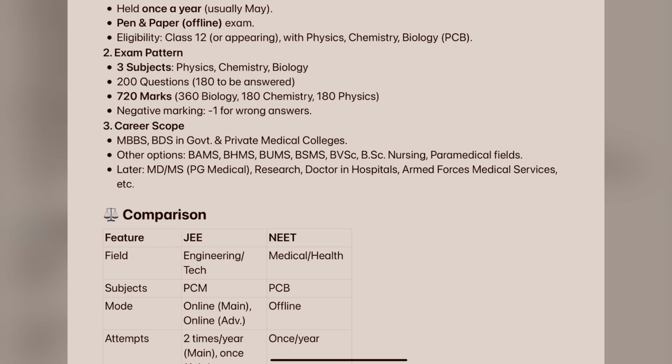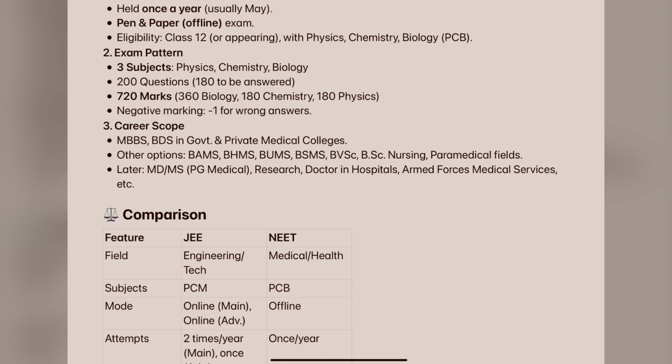What is the exam pattern here? Here also we have three subjects: physics, chemistry, and biology. We have 200 questions, of which 180 are to be answered and the remaining are optional, for 720 marks. Mostly it is 180 plus 180 plus 180. Botany and zoology make up biology, so 360 marks in biology, 180 marks in chemistry, 180 marks in physics. Clear, students? Totally 720 marks.